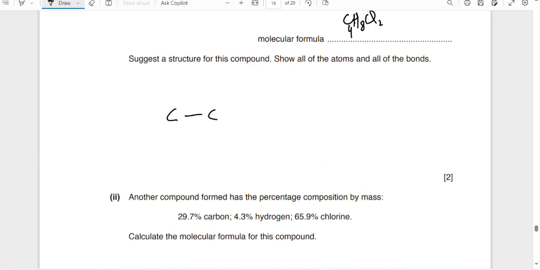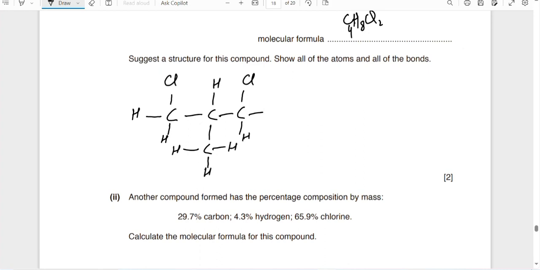So you have to show 3 carbons. Methyl propane is there. You can show chlorine over here and there, one chlorine here, and one here. Okay, the rest of the hydrogen atoms will be there. Okay, this becomes C4H8, 1 2 3 4 5 6 7 8, and Cl2.